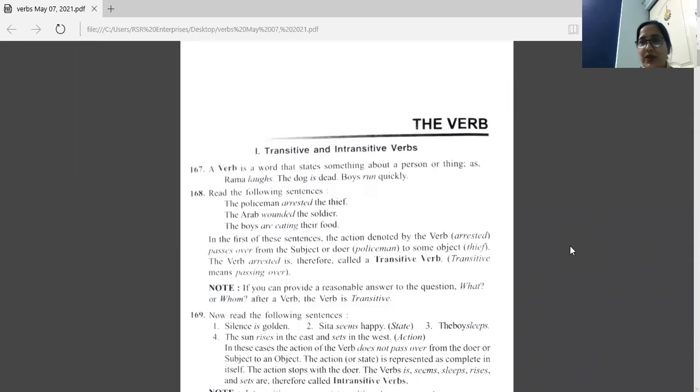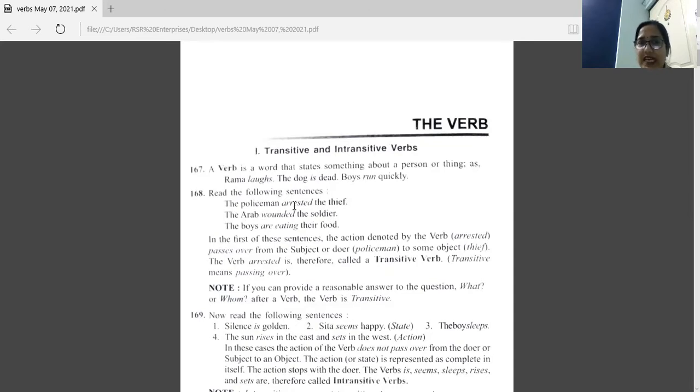Yesterday, I started with this new topic, verb. Let's quickly revise what we did yesterday and then we'll move ahead. So verbs are the action words, acting words in a sentence. And in this chapter, we studied two types of verbs, transitive and intransitive verbs. So with this example, I'll explain what are transitive verbs.